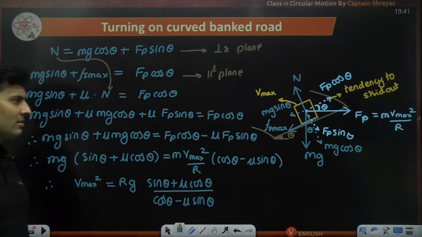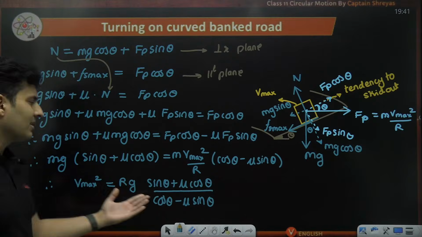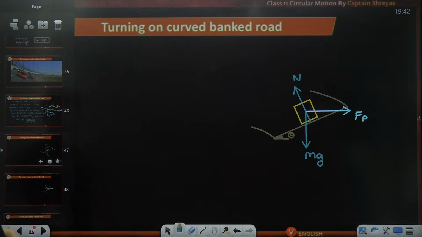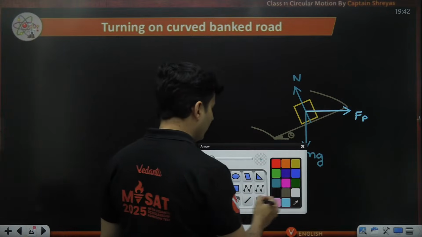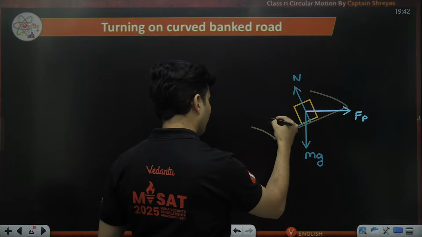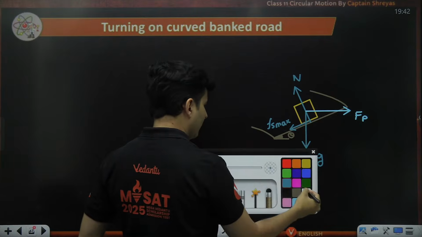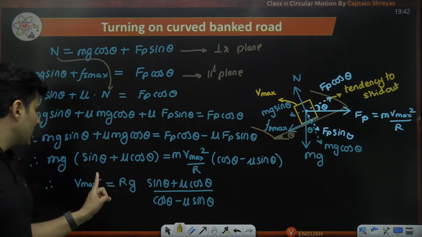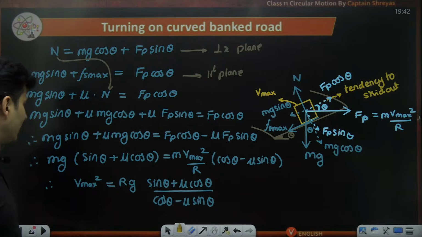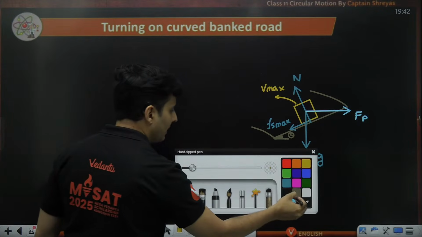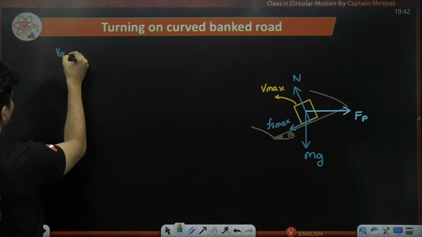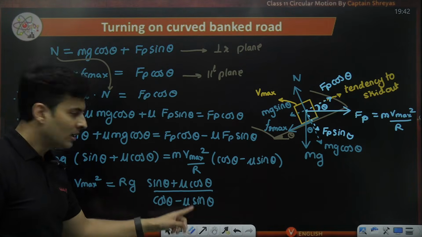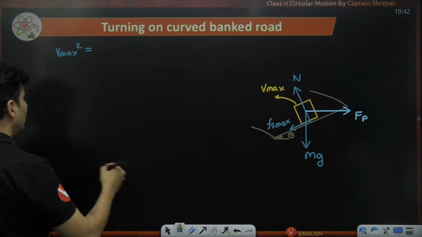So from this we can get the maximum speed, but I won't be happy with this because it's a very bad looking formula, and this is what is there in your NCERT, and that is what I don't like about it. See guys, in this particular question, when you're trying to find the maximum speed, yes, you can just take the square root of this and stop over there. But I feel we can slightly make it a better looking formula. So v max square will be, do one thing, divide numerator and denominator with cos theta.